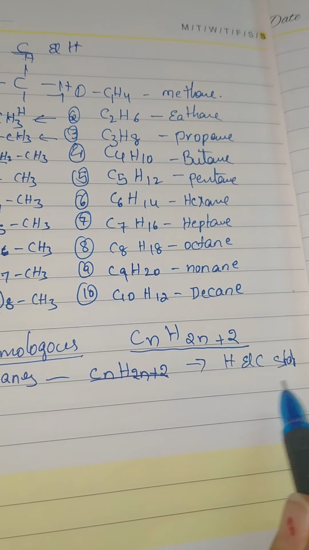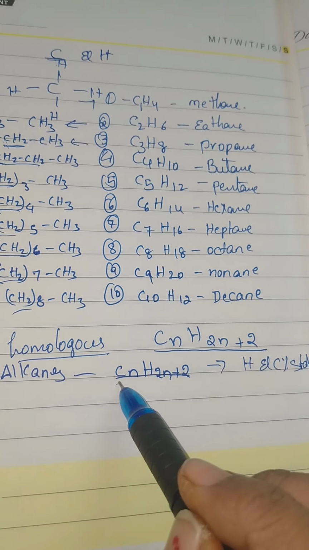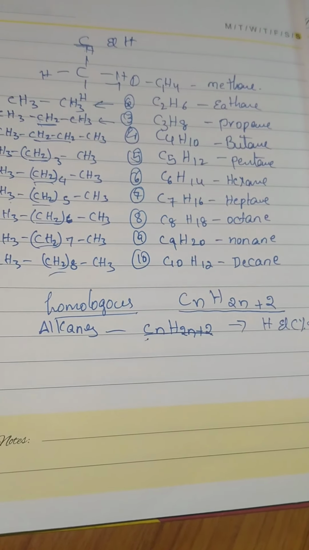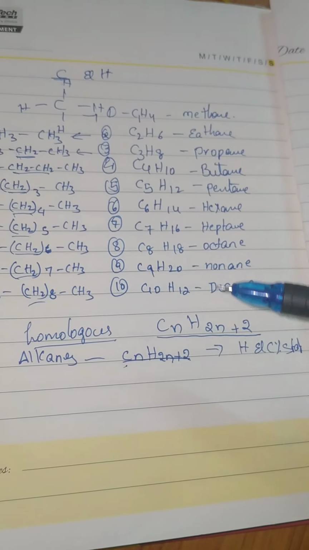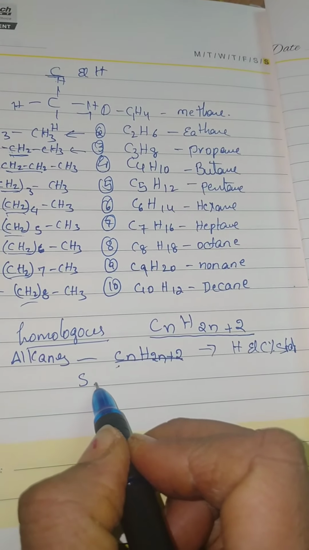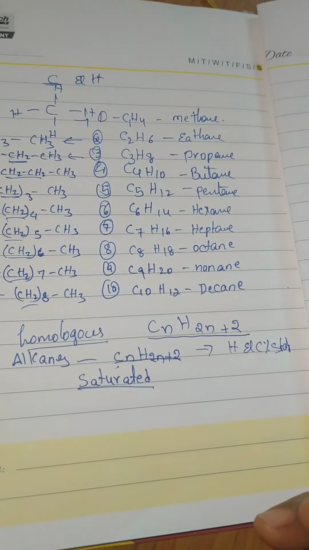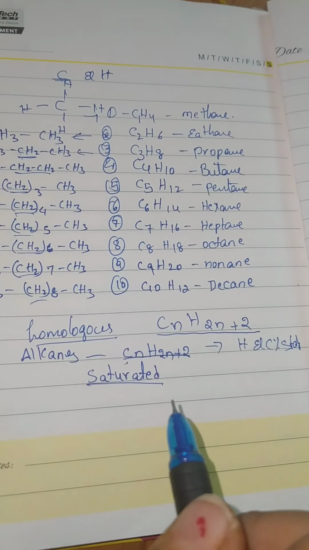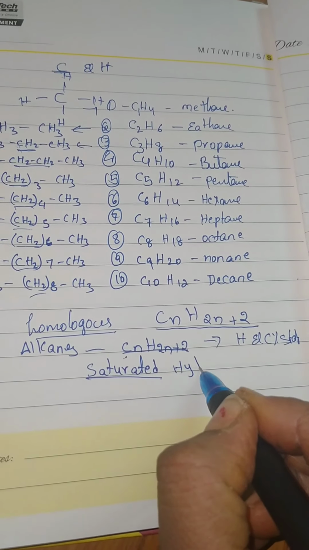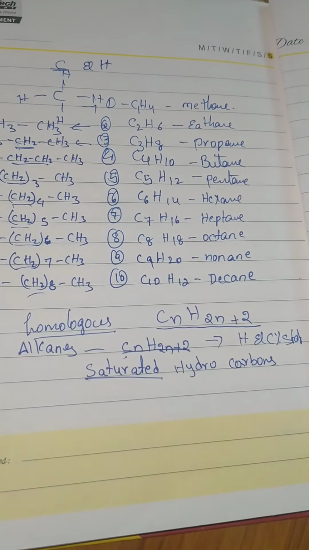When the ratios are stable, the alkane formula is CnH2n+2. Because of all these observations, we call alkanes saturated compounds, saturated hydrocarbons.